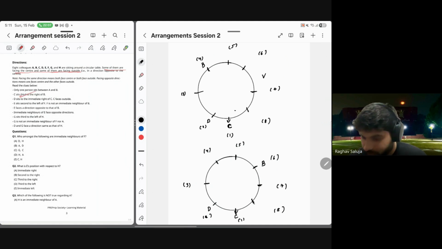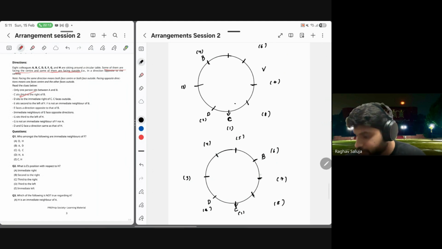Now tell me one thing. It is written that C sits third to the right of B. So if B is here and C is here and C is third to the right, then where should B be facing? If this is B's right, does this look like clockwise?